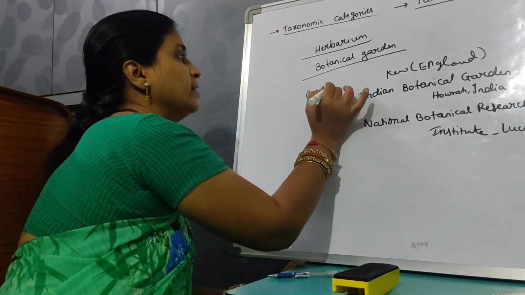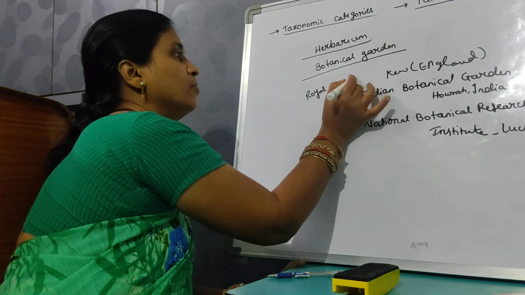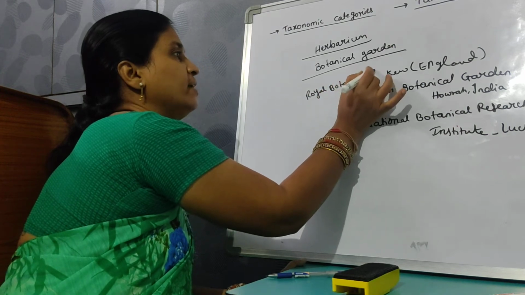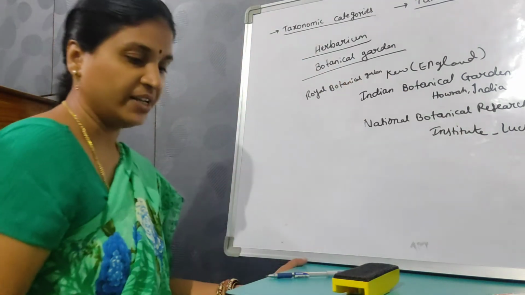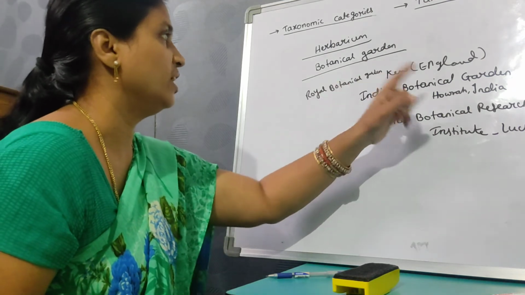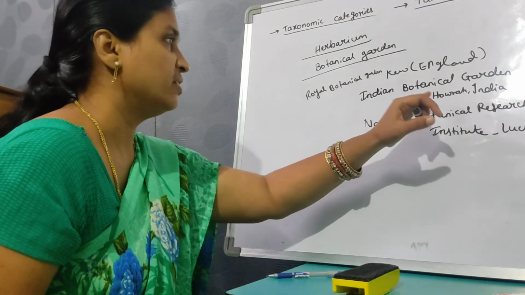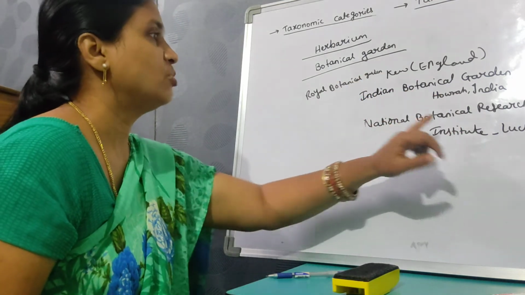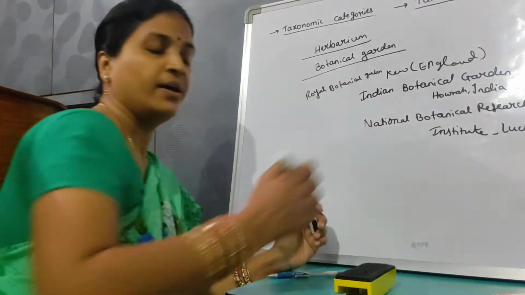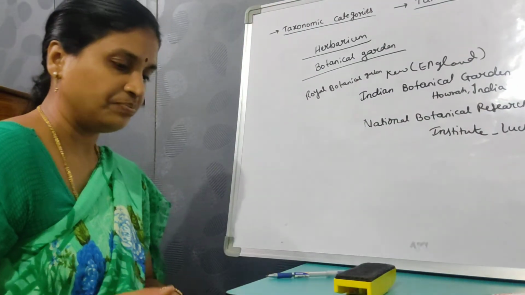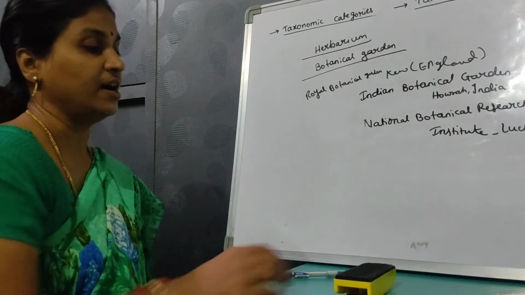Royal Botanical Garden, where the plants are grown and they are labelled. Royal Botanical Garden at Kew, England. Then the Indian Botanical Garden in Howrah in India. National Botanical Research Institute at Lucknow in India. This is about the botanical garden.